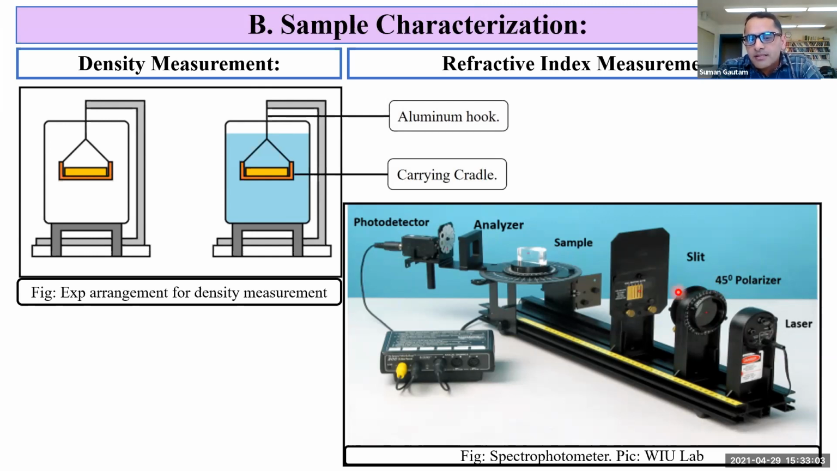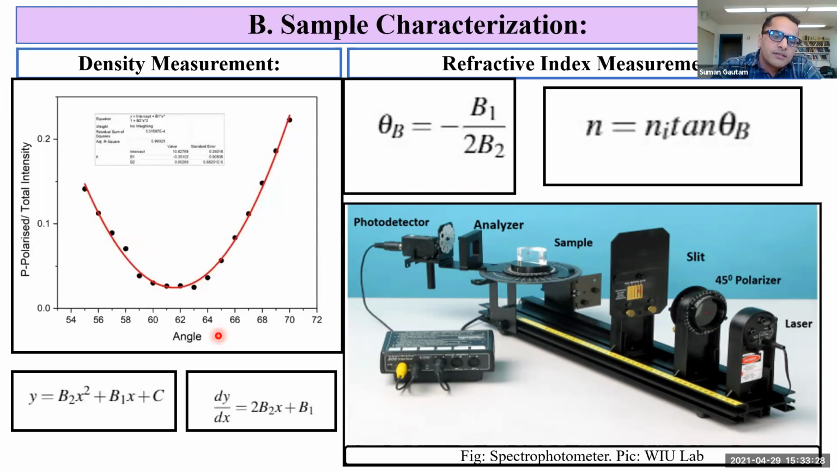That passes through the slit and finally falls on a sample. After that, the light passes through the horizontal analyzer that passes the P component of the light, and the intensity is measured in the computer. The angle of incidence is varied from here. So we measure the intensity of P component with angle, and we plot the graph in Origin and fit it with a second order polynomial equation finally to get Brewster's angle, which is used to calculate the refractive index.